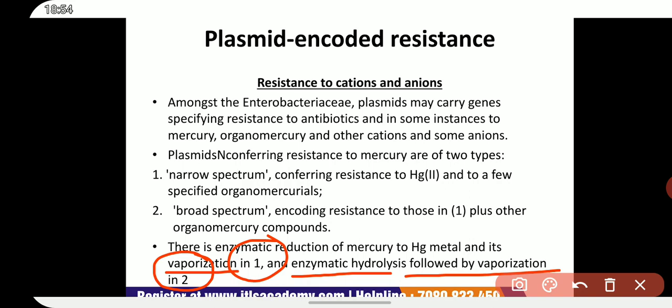Plasmid encoded resistance to other metallic ions has also been described, but apart from silver, is probably of little clinical relevance.